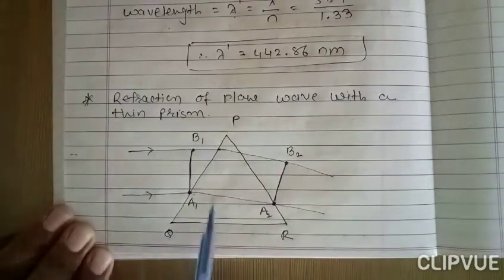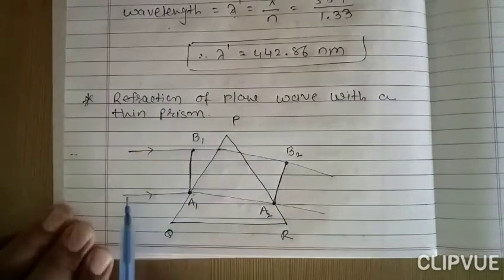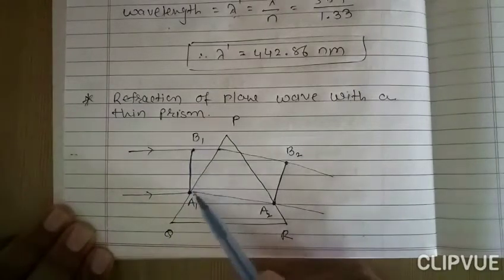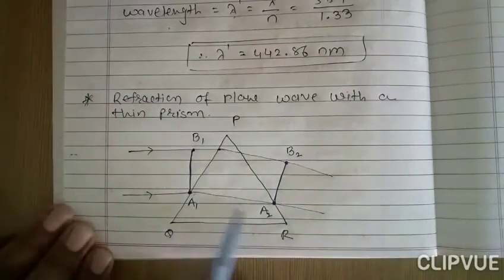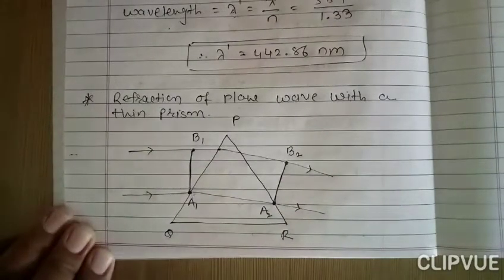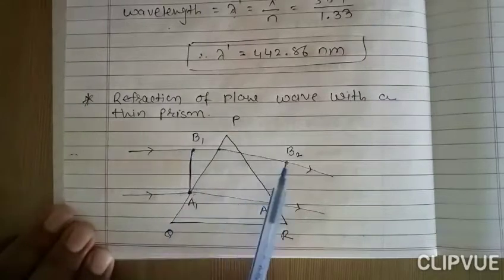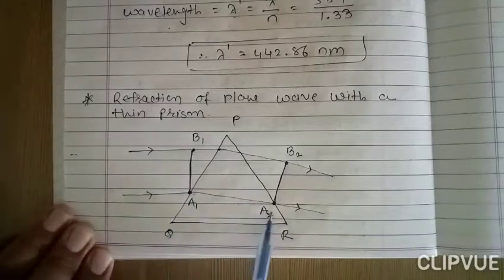So from this figure we can see that a parallel beam is incident on a prism, and here A1 B1 is the plane wavefront, and this is the emergent beam, right? And A2 B2 is the refracted wavefront. Now you can see this path B1 to B2, and see this path A1 to A2.